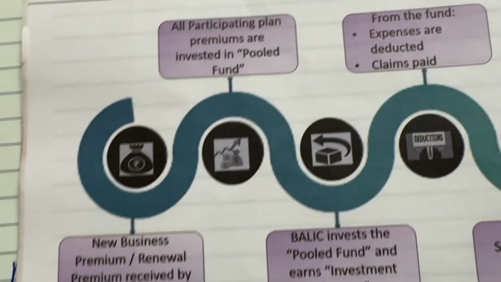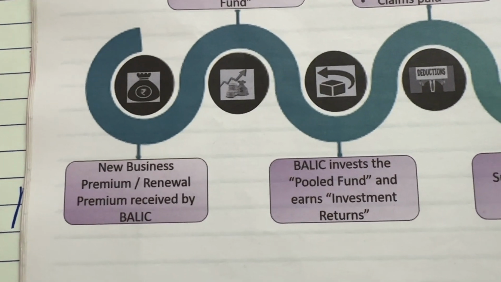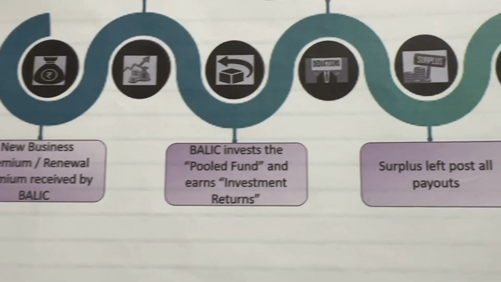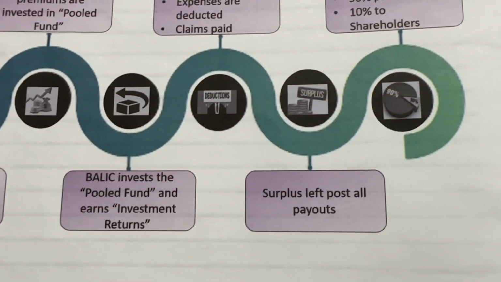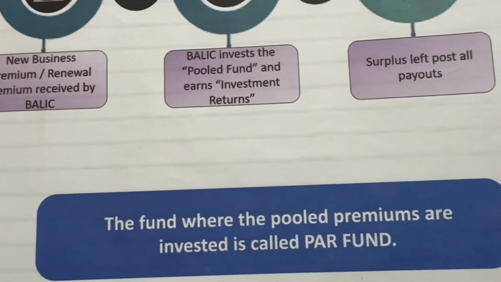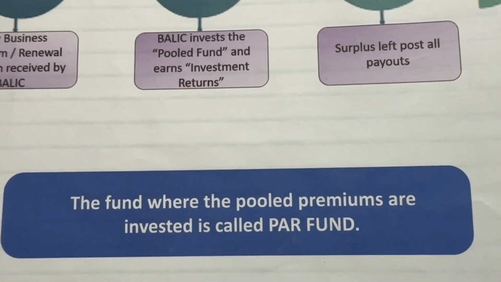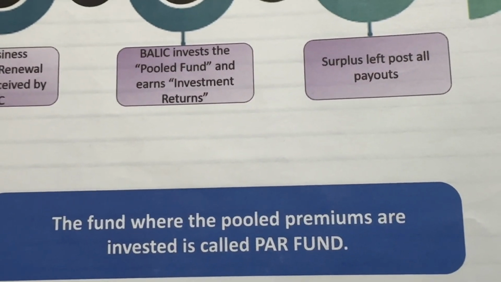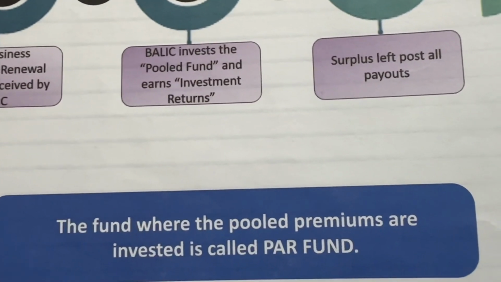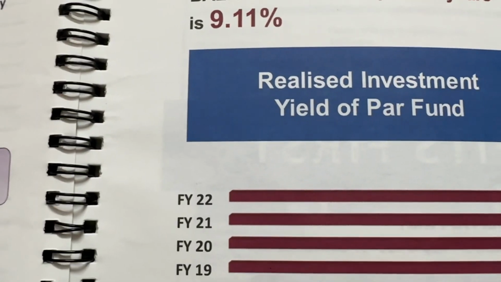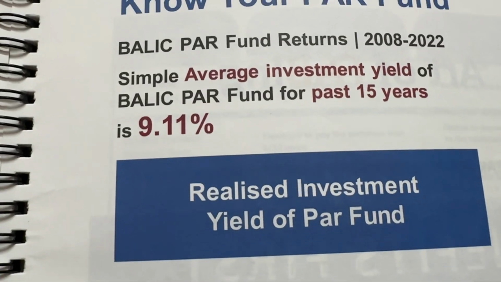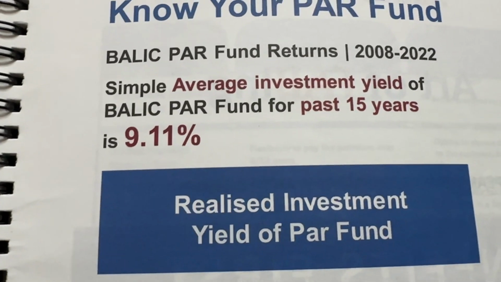So see, new business premium and renewal premium are received by Bajaj. Bajaj invests in the pooled fund and earns investment returns. Surplus is left after all payouts. Right? The fund where the pooled premiums are invested is called par fund. So here they have written, the fund where the pooled premiums are invested is called par fund. So see, now I am just giving the architecture of this, and if you have any doubt, please ask me.